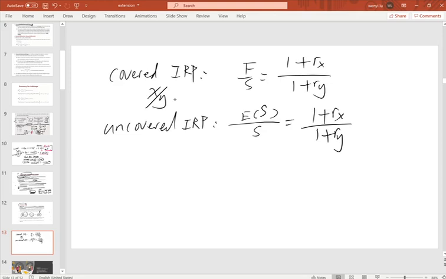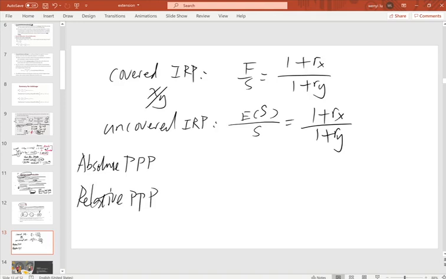Then we studied purchasing power parity. We have absolute PPP and relative PPP.